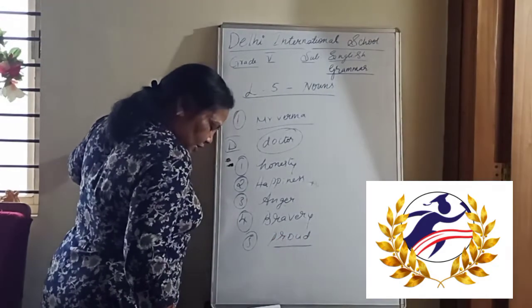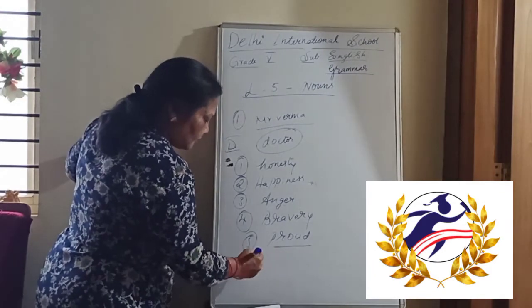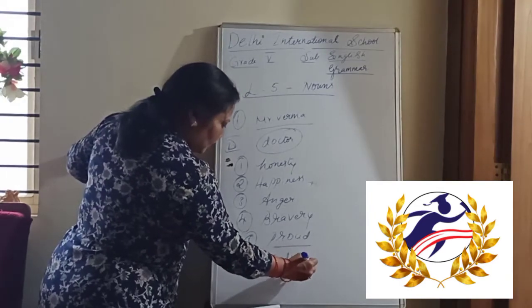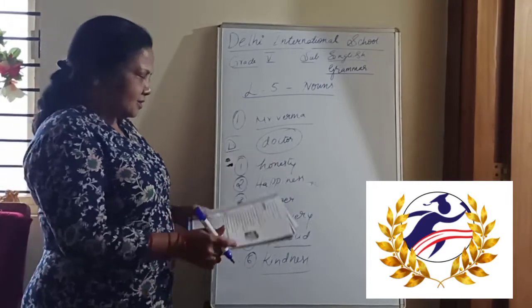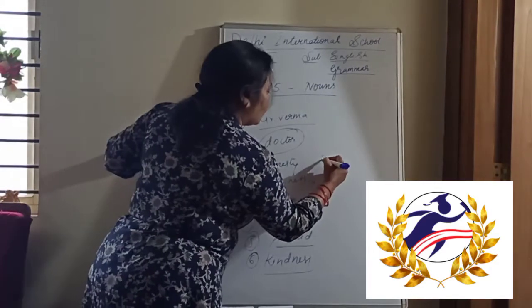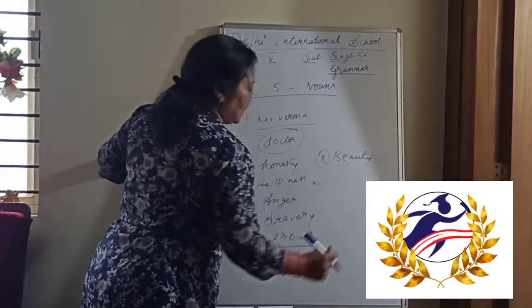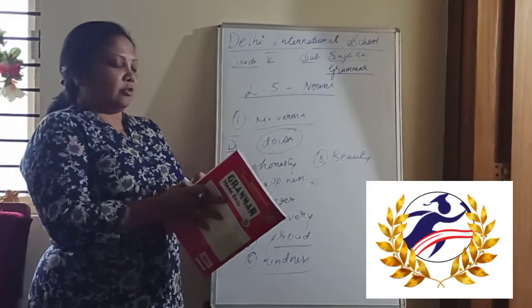P-R-O-U-D. A kind man is kindness. And a beautiful princess is beauty. Okay, so this is all about the abstract nouns.